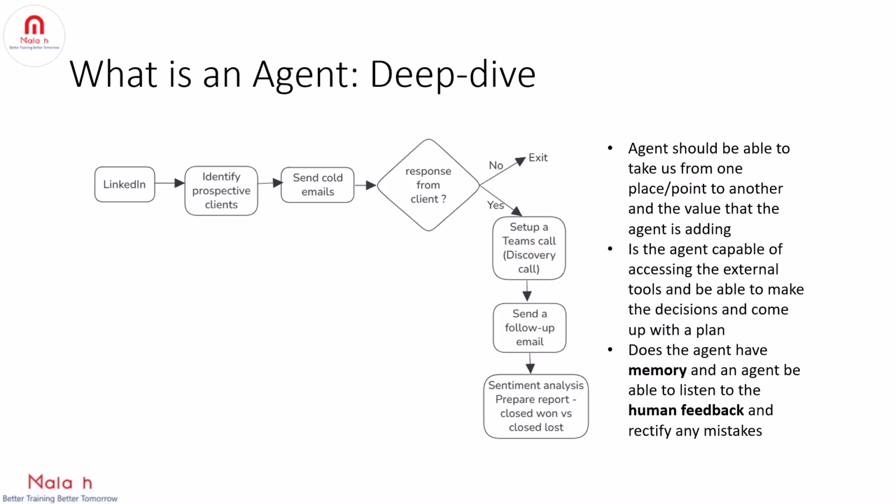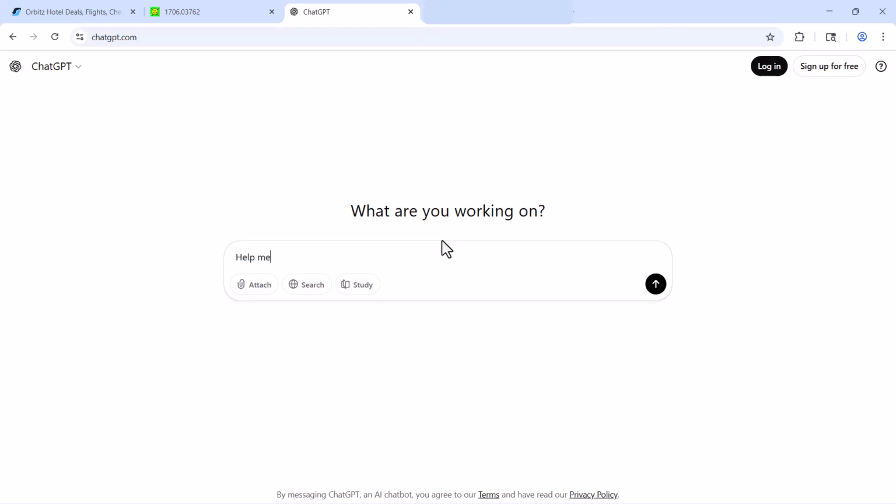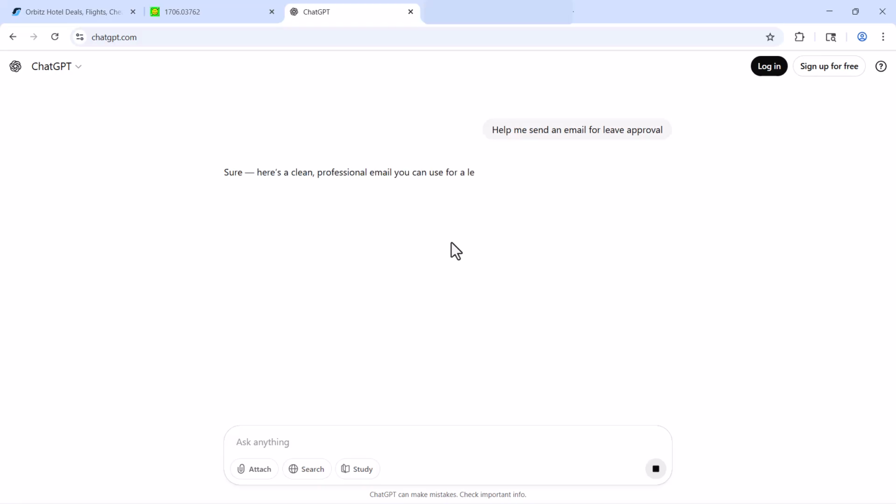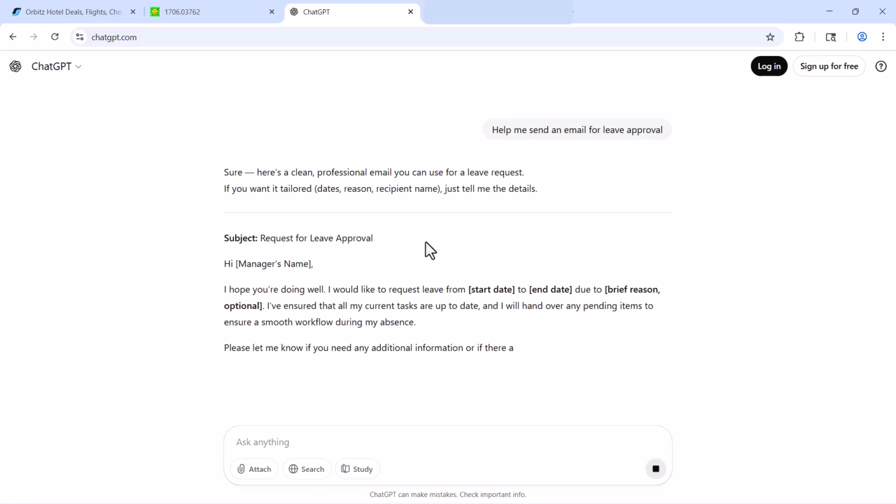For example, in our example, an agent needs to send an email. If you ask a model like ChatGPT, let me take you there. Help me send an email for leave approval. Hit enter, and it understands and provides us with the information.